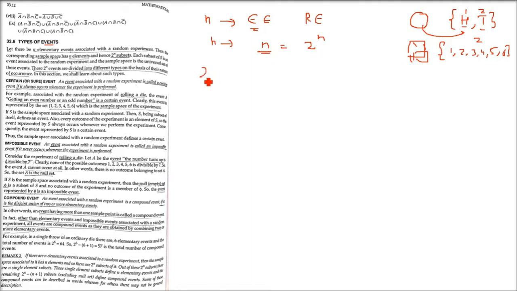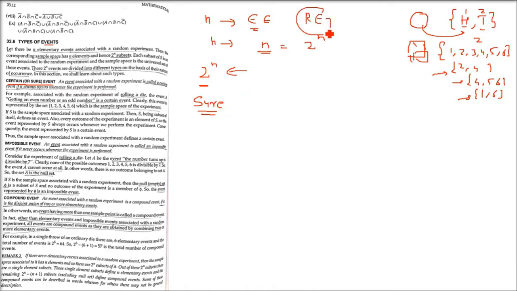So each subset of S is an event associated to the random experiment, and the sample space is the universal set of these events. For example, if I take 2 and 4 from here, or 4, 5, 6, or 1, 6, these are all different events and they are subsets also. They are different, but they are subsets of the main set, the sample space. Now these 2 to the power n subsets are divided into different types on the basis of their nature of occurrence.